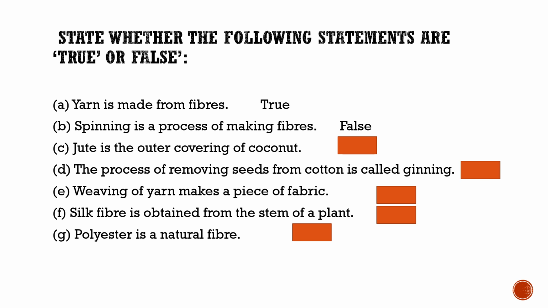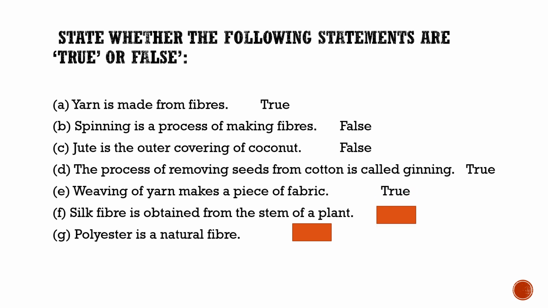Now, jute is the outer covering of coconut. Is it correct or false? It is false, because the outer covering of coconut is called coir, and jute is obtained from the stem of the jute plant. Now next, the process of removing seeds from cotton is called ginning. True or false? It is true. Weaving of yarn makes a piece of fabric.